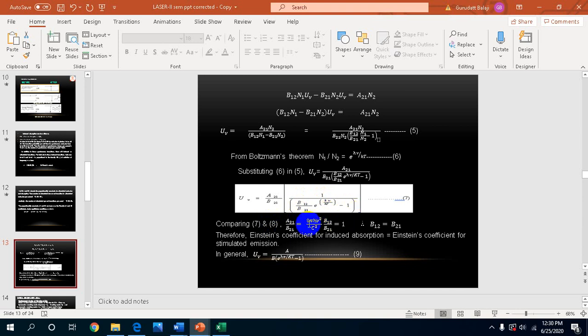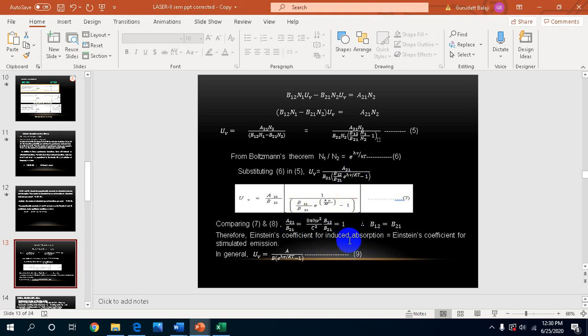Let us compare this equation 7 with Planck's equation. What is Planck's energy density? It is 8 pi h nu cubed by c cubed, times 1 over (e power h nu by kT minus 1). If we compare both equations, we find that A21 by B21 is equal to this constant, and B12 by B21 is equal to 1.